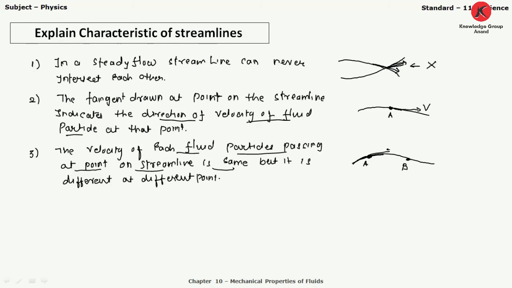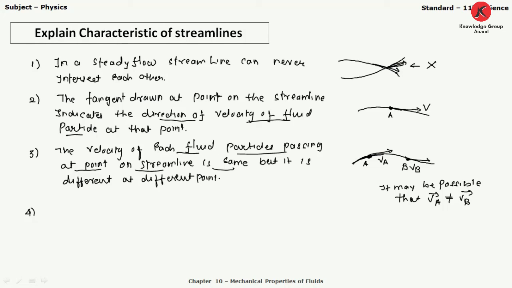Suppose at point A we draw the tangent, then the velocity will be VA, and at point B, if I draw the tangent, the velocity is VB. In this case, it may be possible that VA is not equal to VB. So this is the third and important characteristic of streamlines.